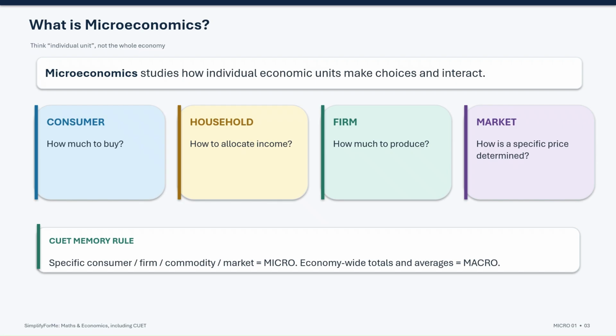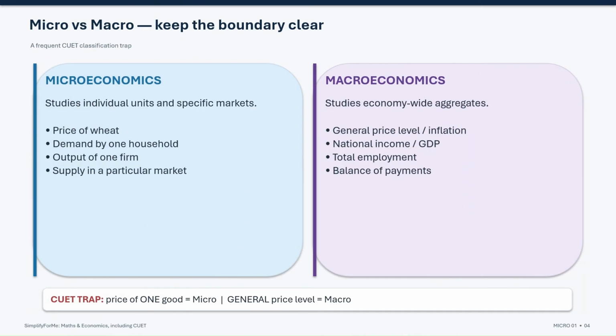And in a particular market, microeconomics studies questions such as how the price of a commodity is determined. A useful CUET memory rule is this: consumer, firm, commodity or a specific market usually means microeconomics. If we start talking about economy-wide totals and averages, we normally move into macroeconomics. This distinction between microeconomics and macroeconomics is simple, but it is also a common CUET testing area.